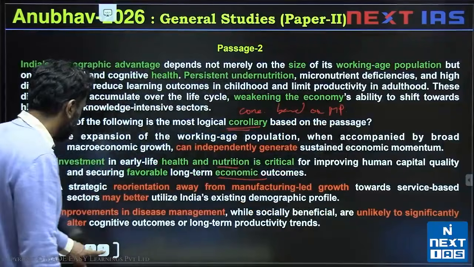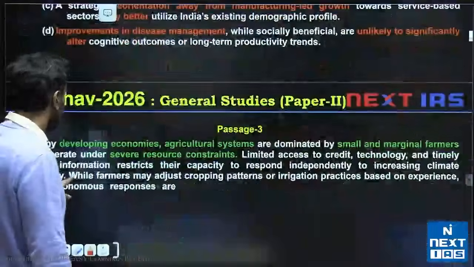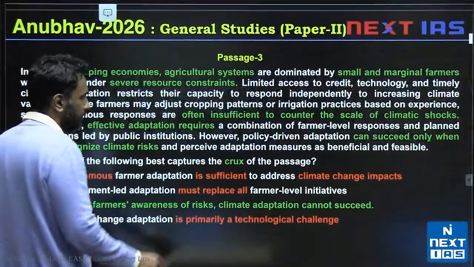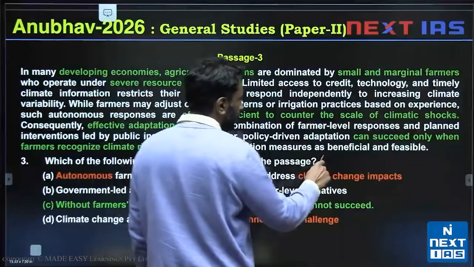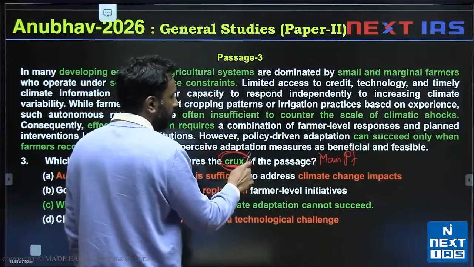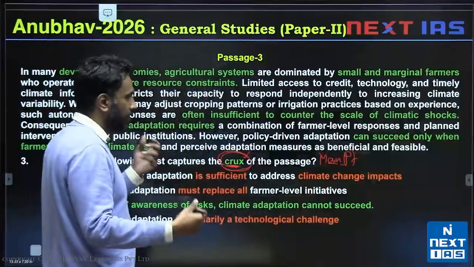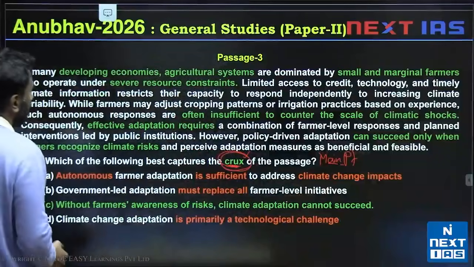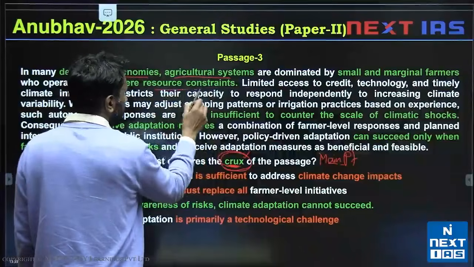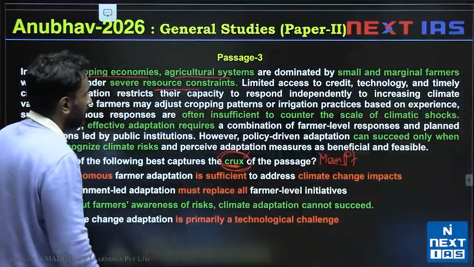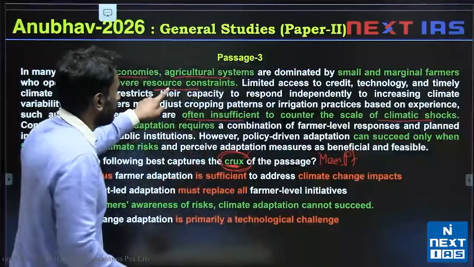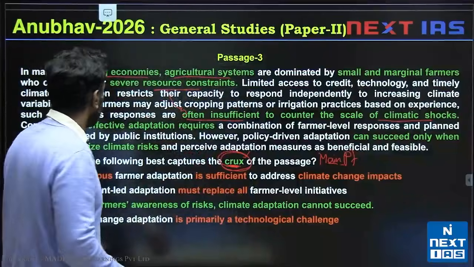Let's try the next question from this set, passage 3. Passage 3 asks which of the following best captures the crux of the passage. Crux is a different way to phrase main point. It's a commonly used way to phrase it. There are many ways to phrase main point: central argument, primary argument, there could be multiple ways. The crux of the author is that in many developing economies, agricultural systems have resource constraints. They have small and marginal farmers. Because of this, it's often insufficient to counter the scale of climatic shocks. Because there are resource constraints, they cannot counter climatic shocks.